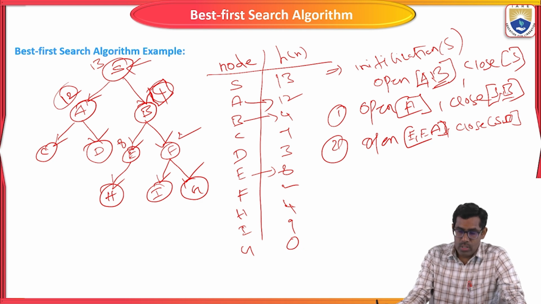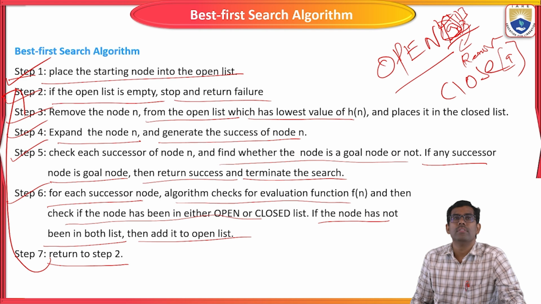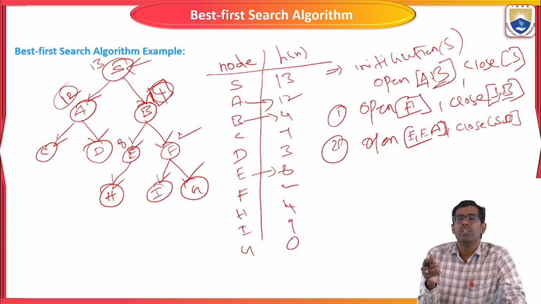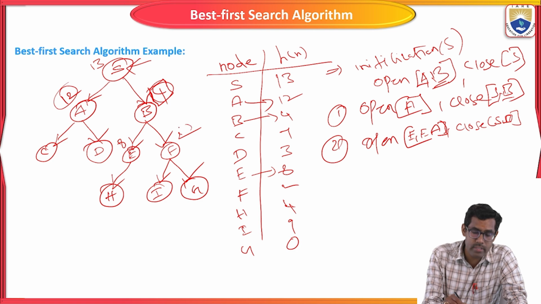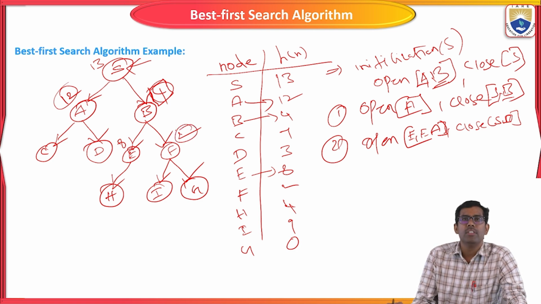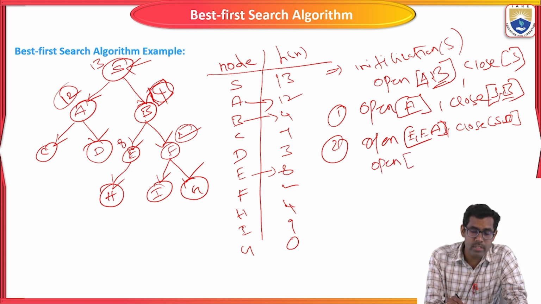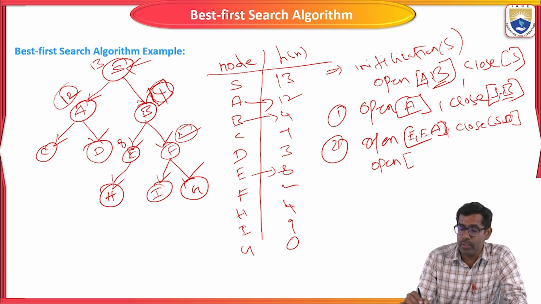Clear? So now again we are going to follow step 3. We have to compare the values and select the lowest value, and from the open list the lowest value node we are going to remove. So here which one is the lowest value? 2, right? So 2 means node F. Now we are going to remove F from your open list and add it into the closed list.